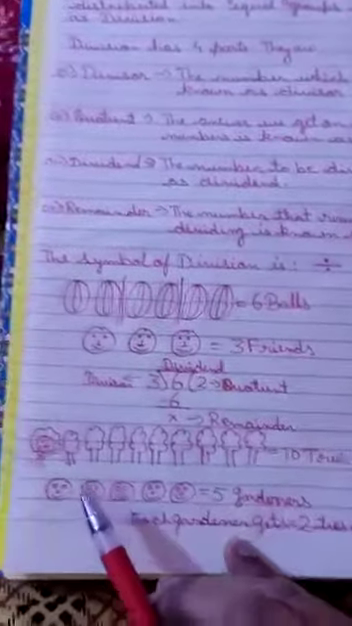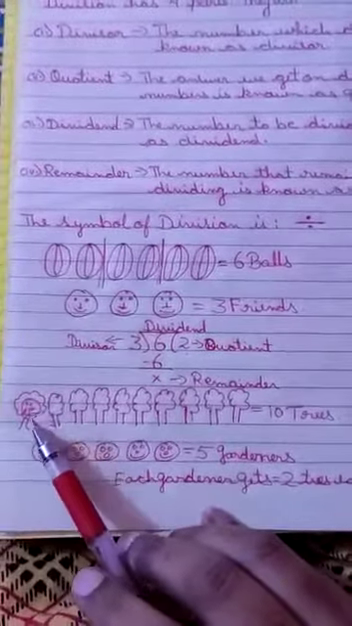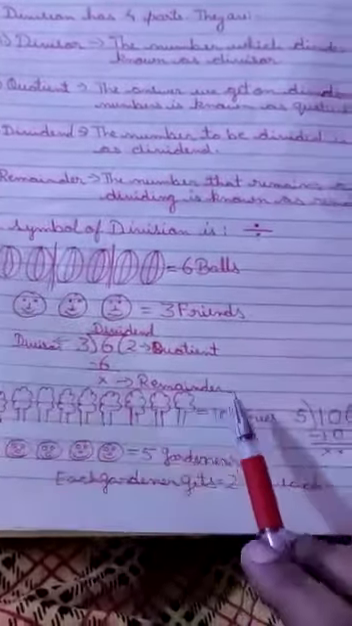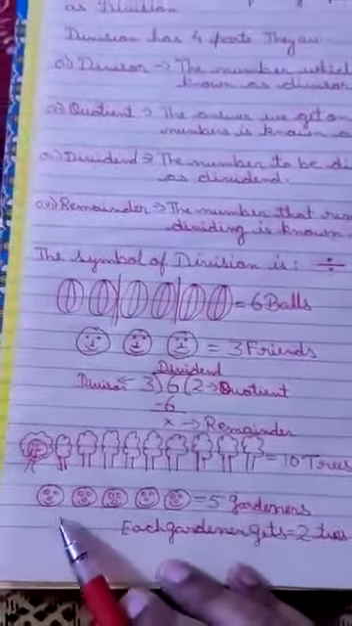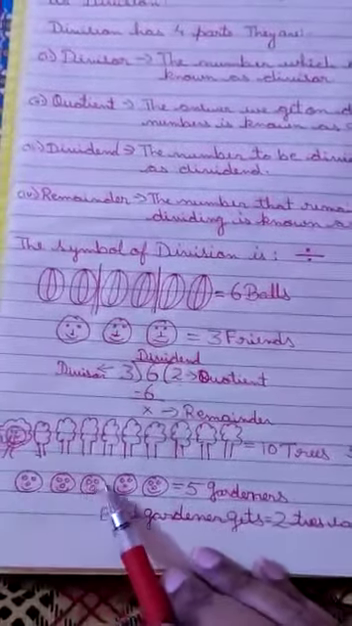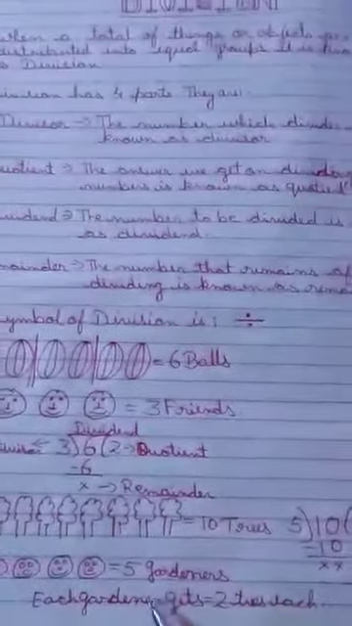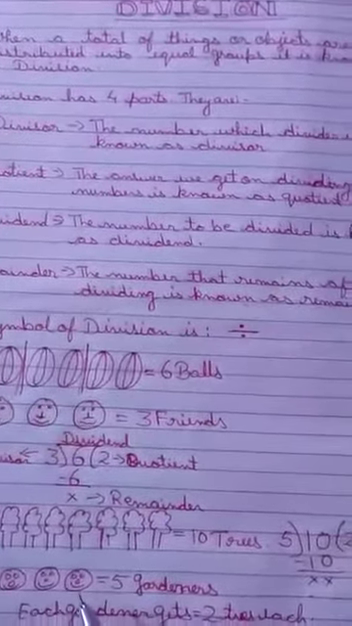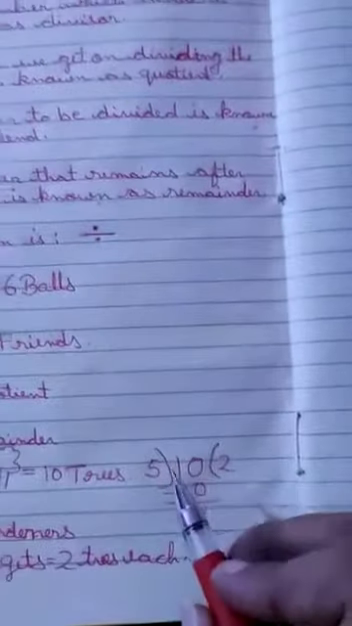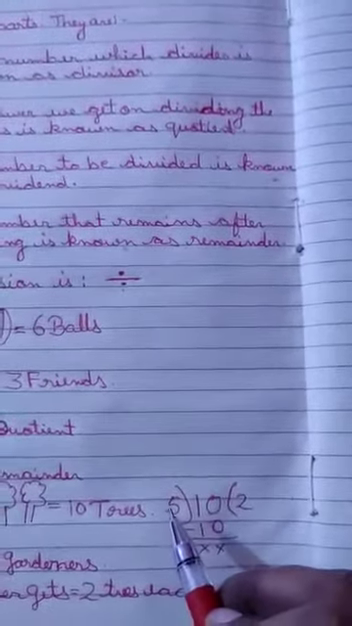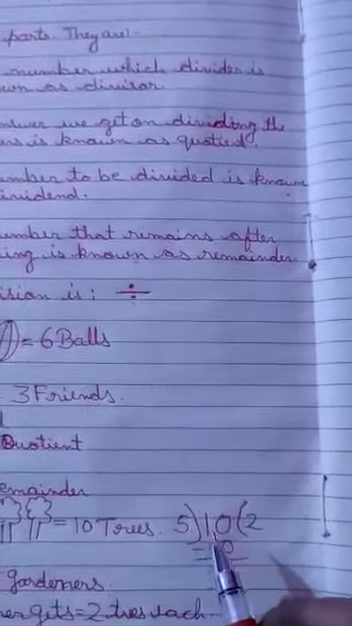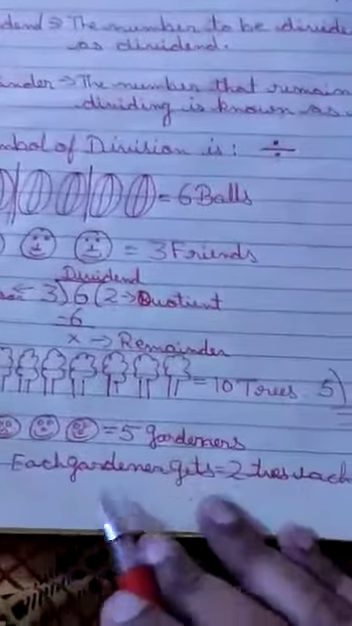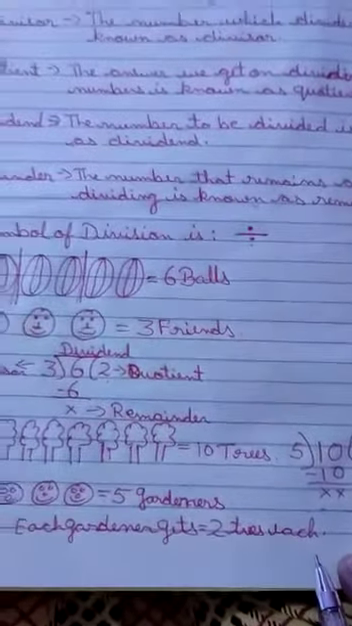Okay. Now another example I'll give you. Suppose here are 10 trees. 1, 2, 3, 4, 5, 6, 7, 8, 9, 10. Here are 10 trees. And how many gardeners are there? 5 gardeners. 1, 2, 3, 4, 5. 5 gardeners are there. So each gardener will get how many trees? So you have to divide 10 with 5. Okay. Now 10 is the number and with 5 we have to divide. 5 ones are 5 and 5 twos are 10. So each gardener will get how many trees? Each gardener will get 2 trees each.